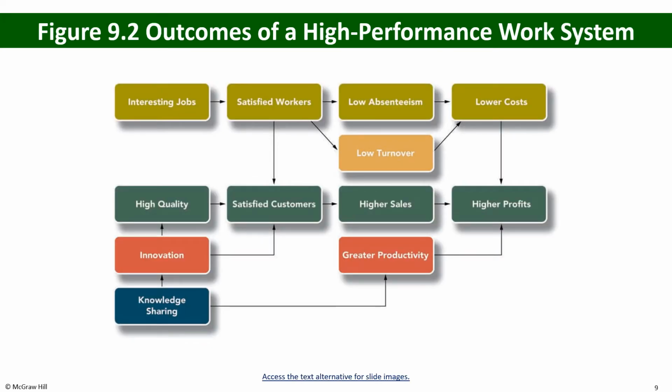Outcomes of the higher performance work system: if there are interesting jobs, that leads to the satisfied worker, and that leads to the low absenteeism, which lowers the cost, which results in the higher profit as well, because employees are present and employees are performing well in the organization, and that leads to the higher productivity in the organization. And that is basically, if your employees are satisfied and the jobs are interesting, that leads to the low